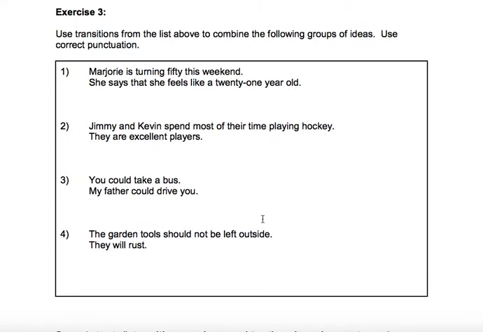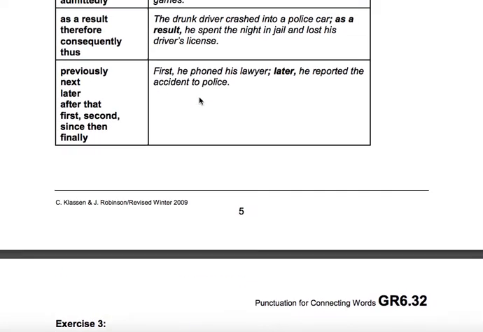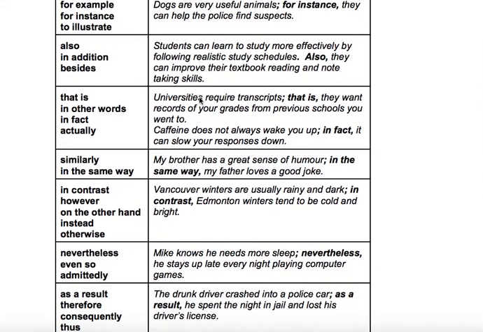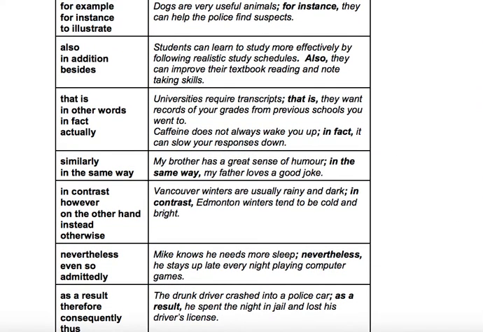So what I want you to do now as part of your Edpuzzle is look at this list of transitions, and I want you to combine these two sentences. Well, not necessarily combine them, but have them transition into one another. That means you could put a semicolon here and then have a transition word followed by a comma, or just have a transition word followed by a comma after the period. But I'm going to keep this up here so you can look at a bunch of the different examples and get to work.